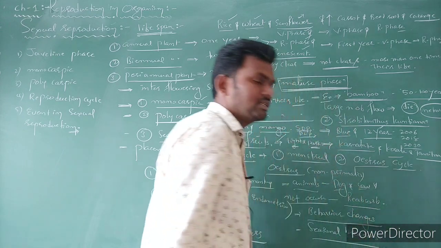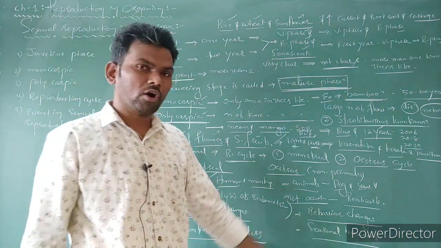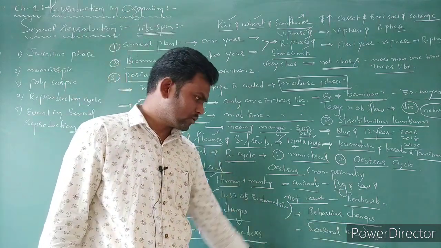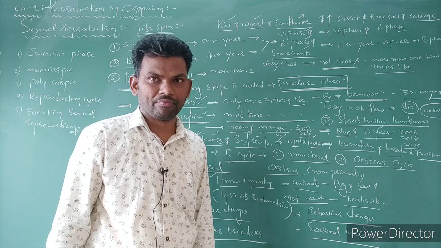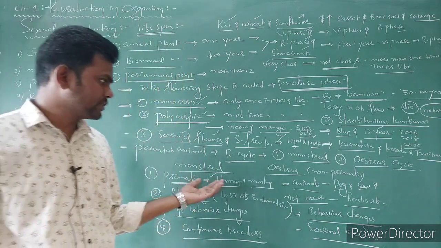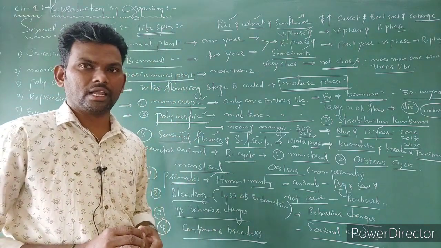Right? The best examples are pig, dog, rat, cat. So these all are seasonal breeder animals. So this is actually the difference between the menstrual cycle and the oestrus cycle.